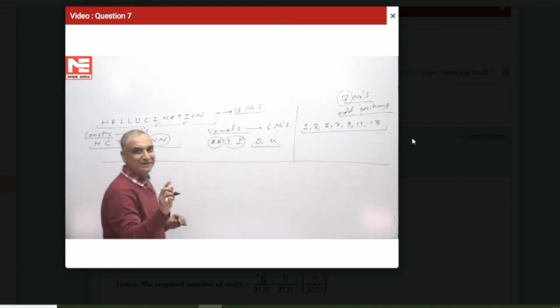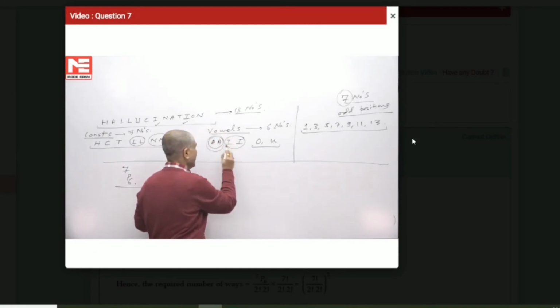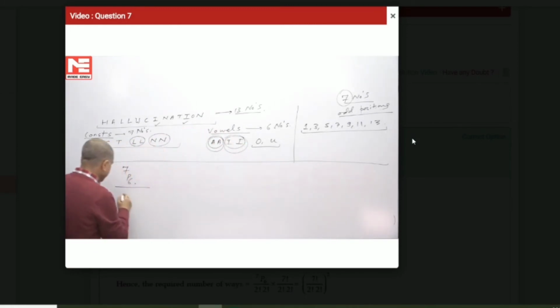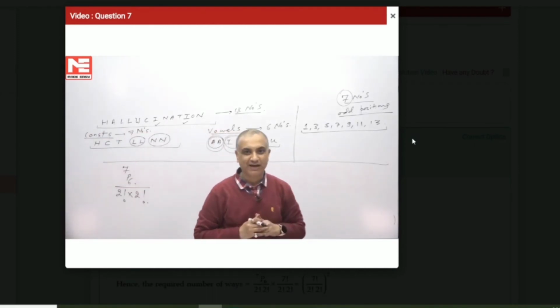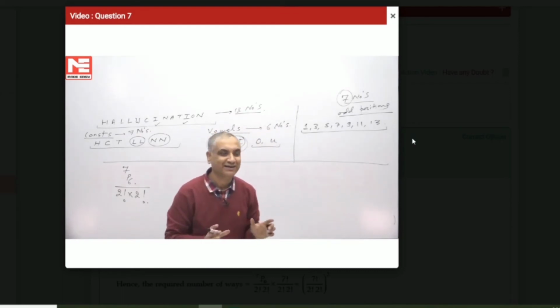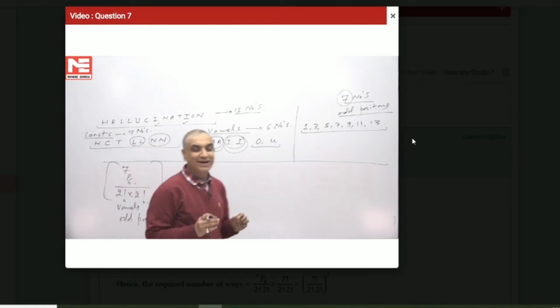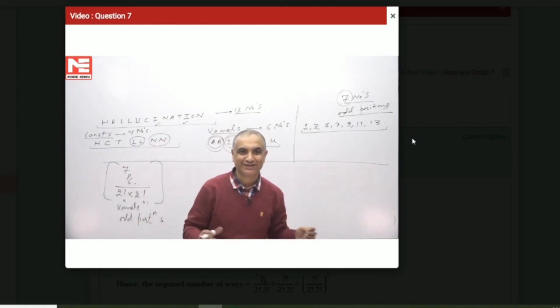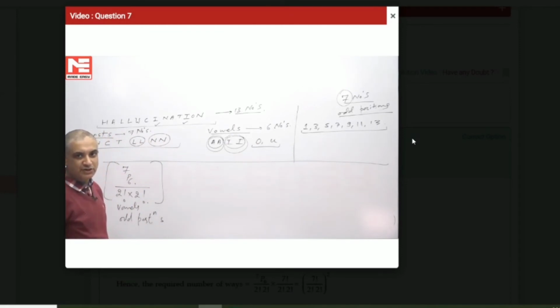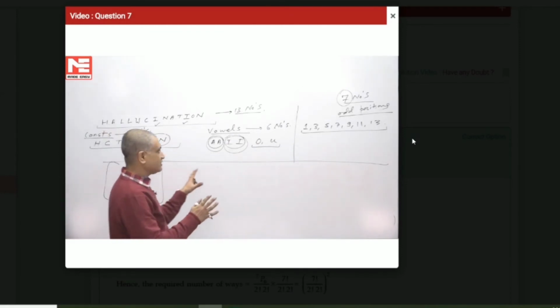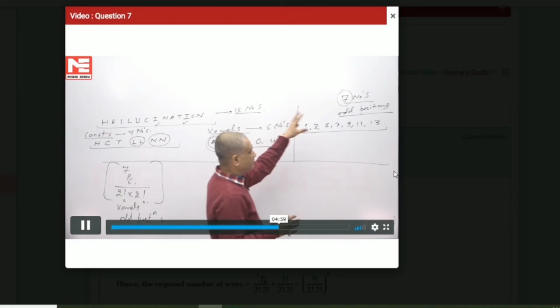But remember one thing, because there is a repetition of double A and double I, we divide it by 2 factorial and 2 factorial, right? So vowels have occupied the odd positions. Now let us see what will happen to the remaining consonants. Vowels have occupied their positions, which are odd positions. 6 positions have been occupied among these 7. Now left are